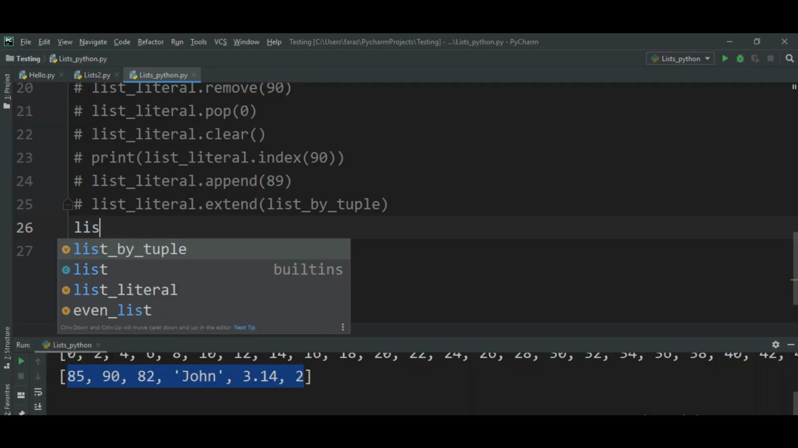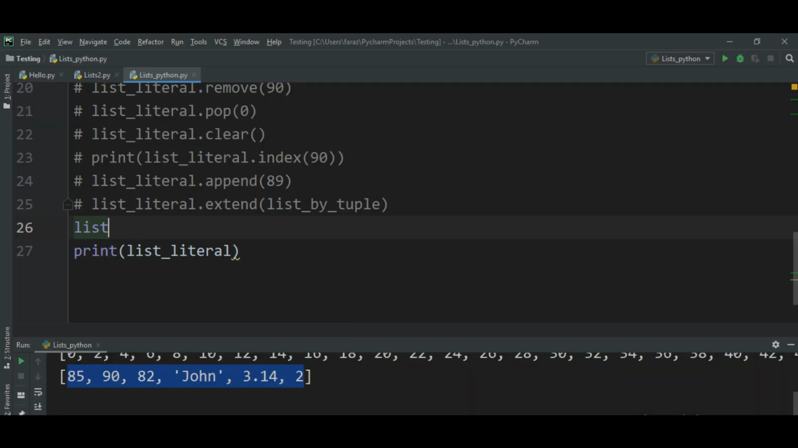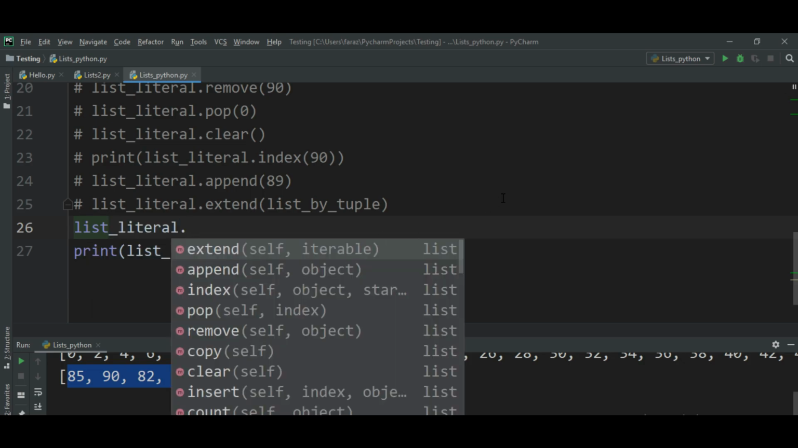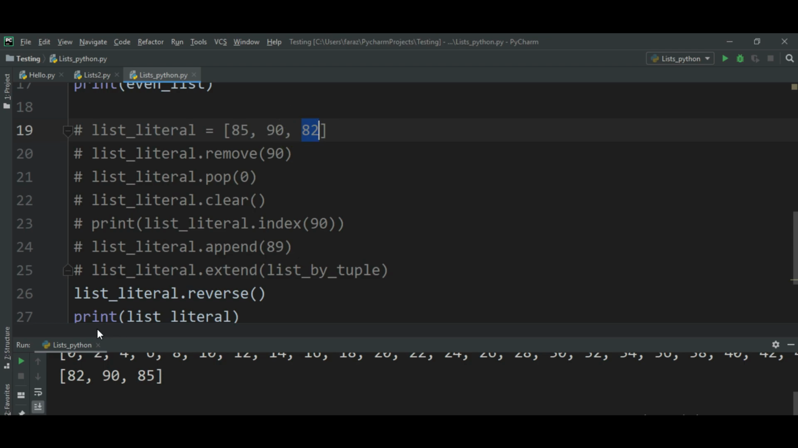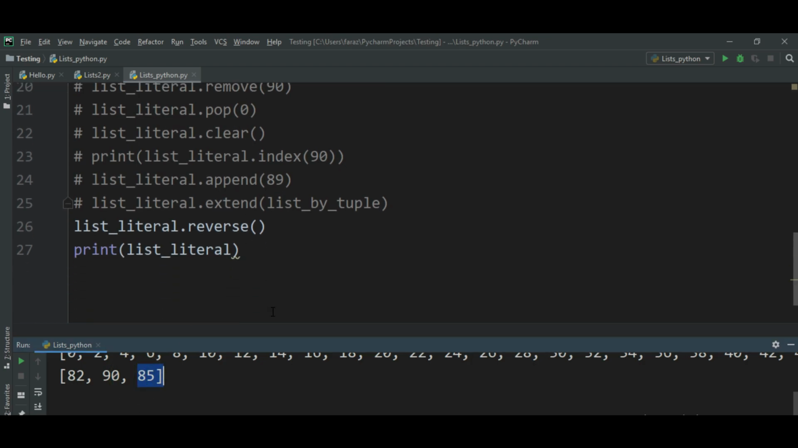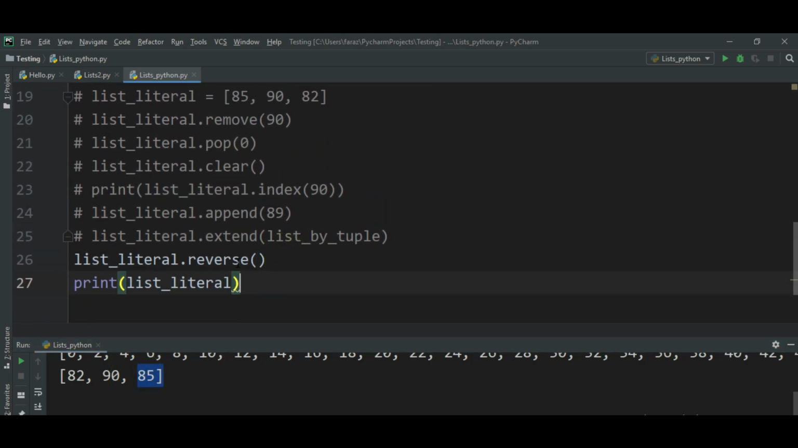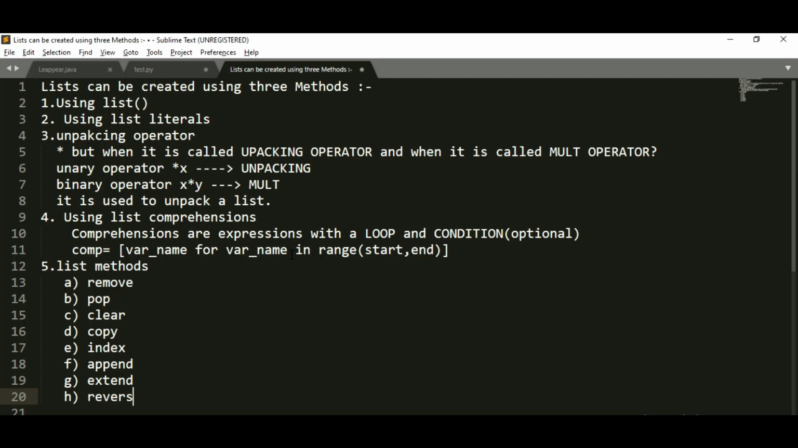List literal dot extend, append, index, pop, remove, count, reverse. Reverse method is there. I know you got it. It's going to just change the order of the elements of the list. It was 82 last, it made it first, 90 in the middle, 85 first became last. I hope you're getting this point as well. So your reverse method is there. I hope you're getting these methods.